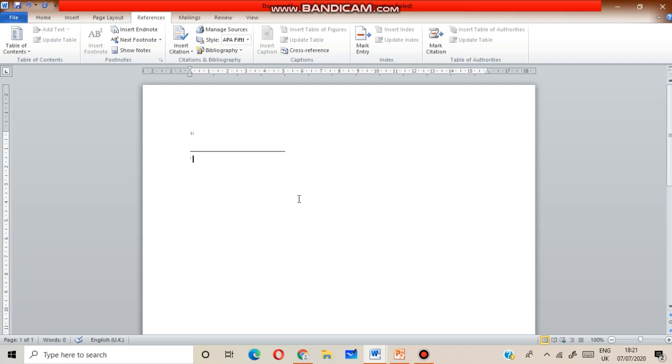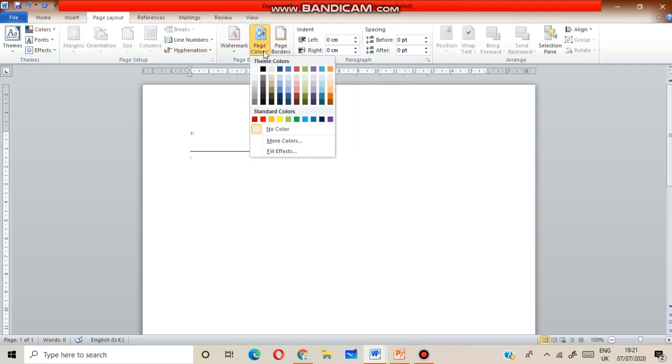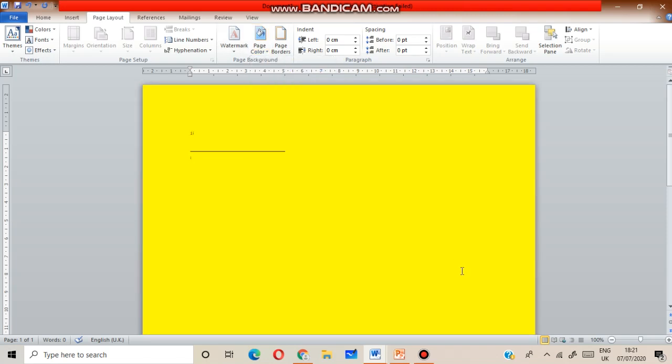Now next, how will you use page background? Go to page layout tab. There you can see page background group. In page background group, we will use page color for coloring the page. Okay.